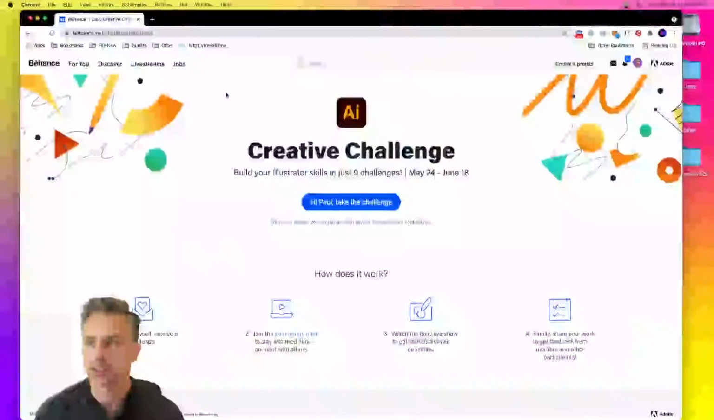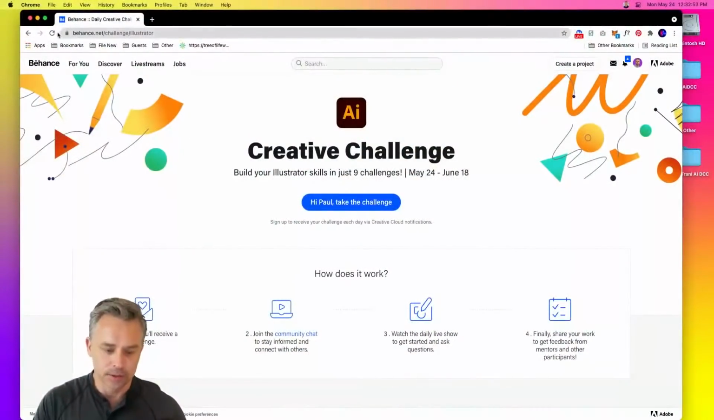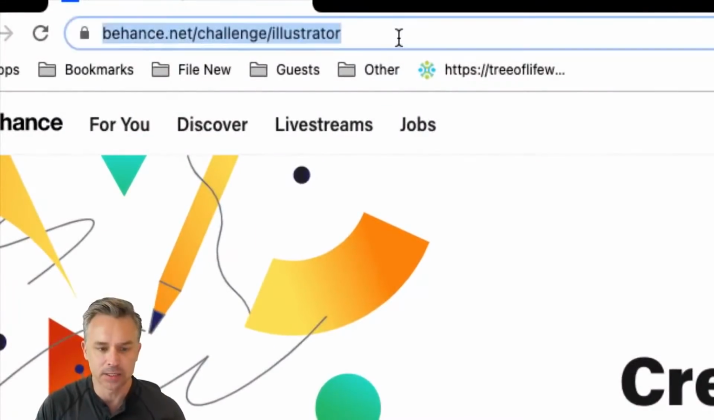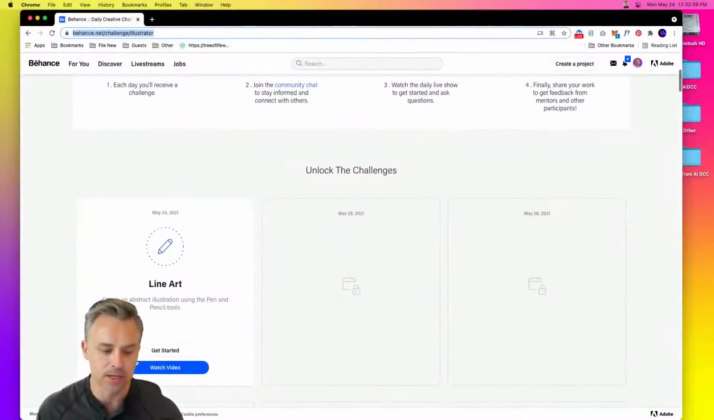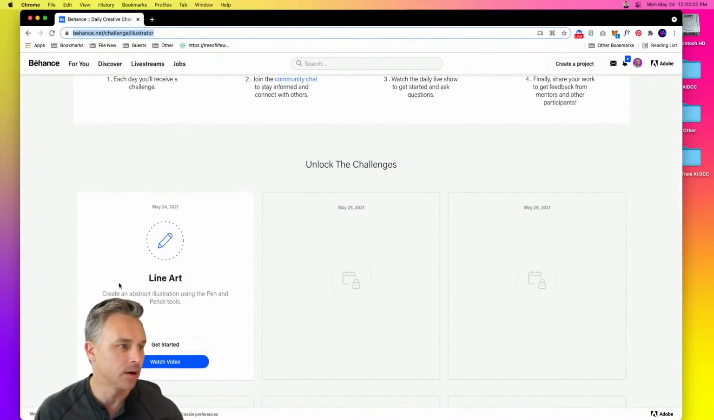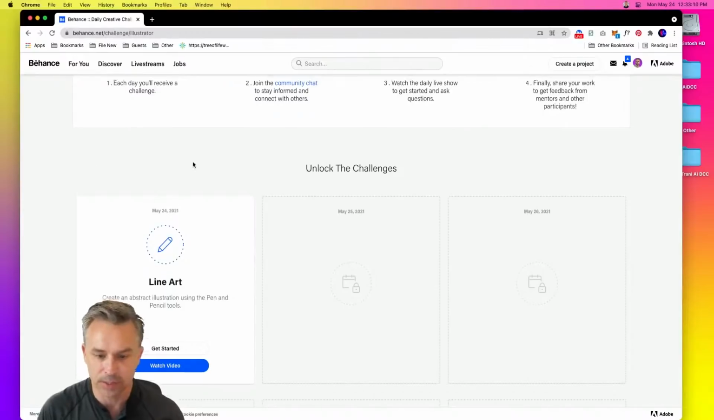I'll switch screens, by the way, real fast. Go over to behance.net/challenge/Illustrator. That's usually what I do right in here. This is day one, line art, and thank you so much for joining me. I'll paste that elsewhere, so if you are joining me elsewhere, feel free to go over to behance.net/Adobe Live.